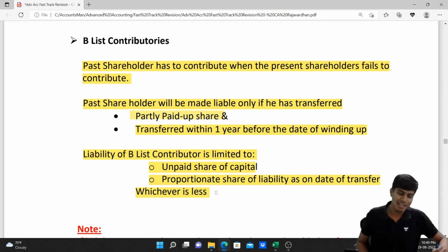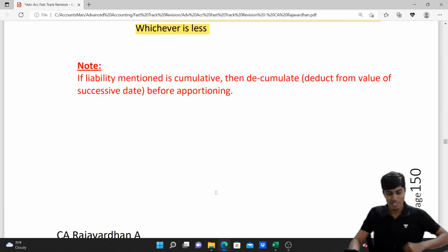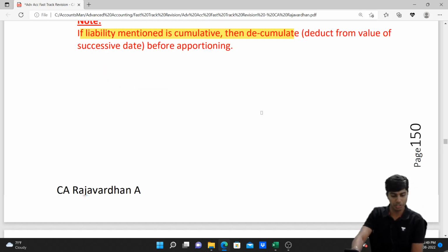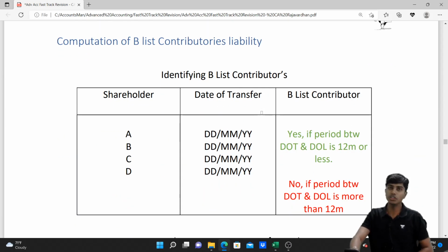And on this note, let's see how the presentation should be made for computation of contribution from B-list contributors. So this is a note that I just mentioned. If the liability mentioned is cumulative, then please decumulate before you start apportioning. So the presentation goes like this.